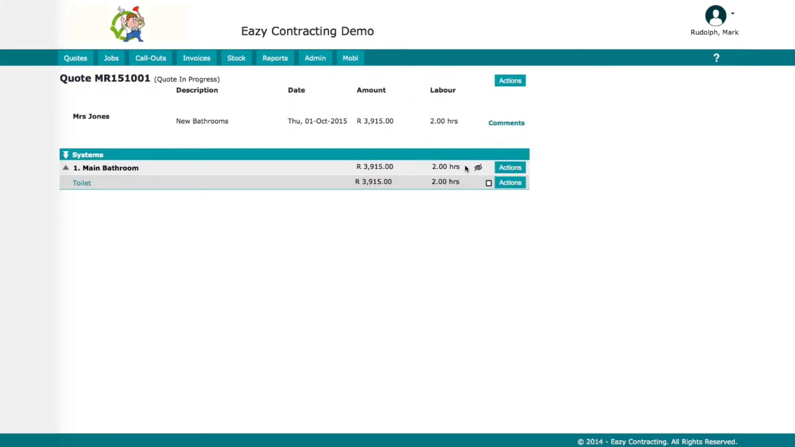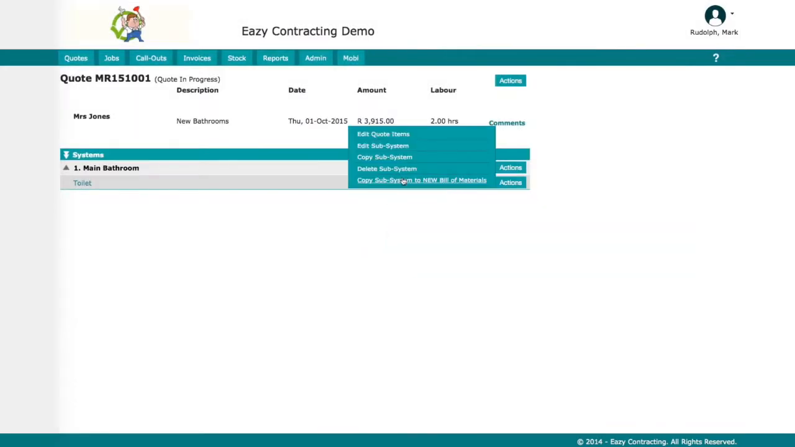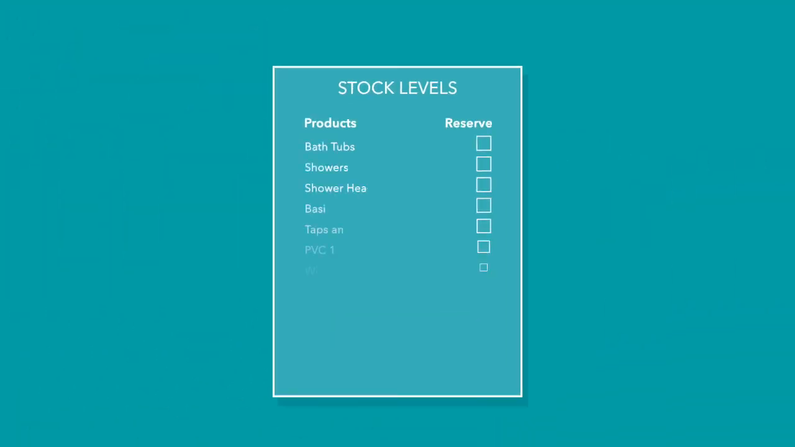It is possible to pre-build subsystems and import them as bill of materials for items that are quoted on often. You are able to add and remove components to build the subsystems as needed. Subsystems can be saved as bill of materials for reuse later. Price updates are managed by the system. Any price not updated in 3 months will be flagged in red. Prices can be checked and updated at any stage during the quotation process.